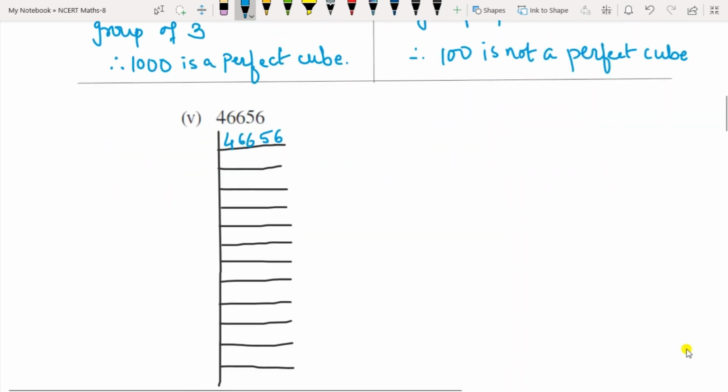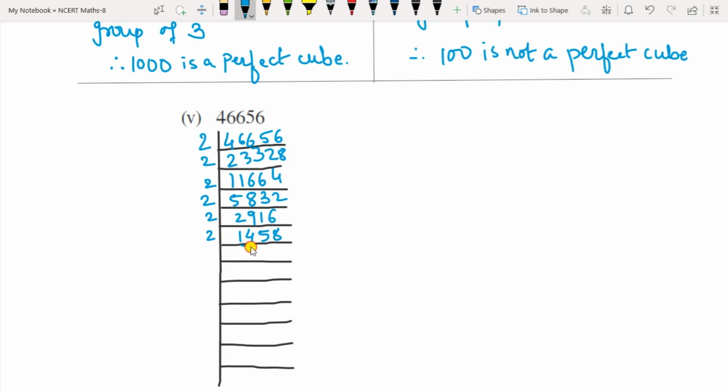Okay, now 46656. Let us start with 2: 2 23328, again with 2, 11664, 2 5832, 2 2916, 2 1458, 2 729.